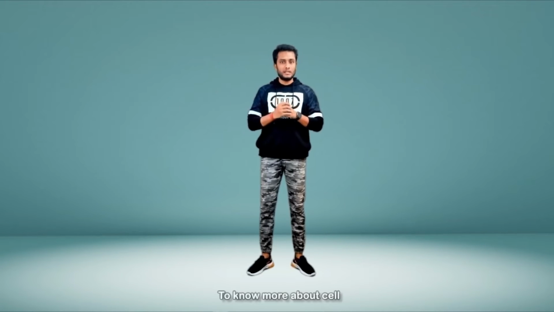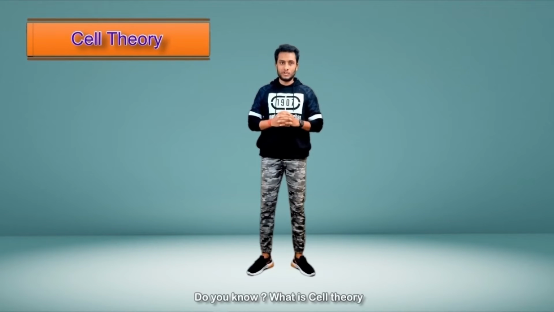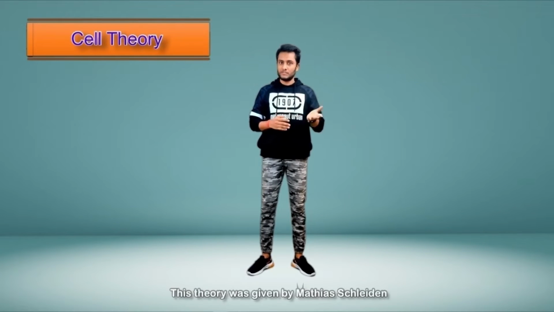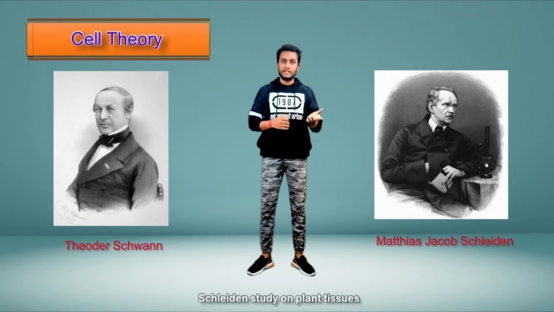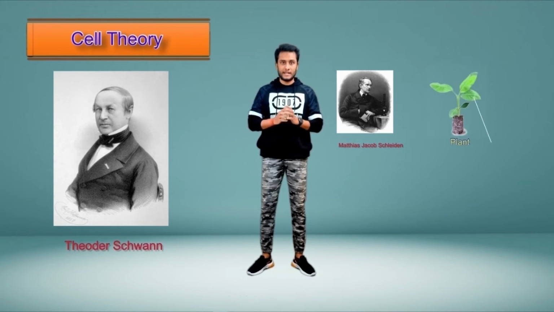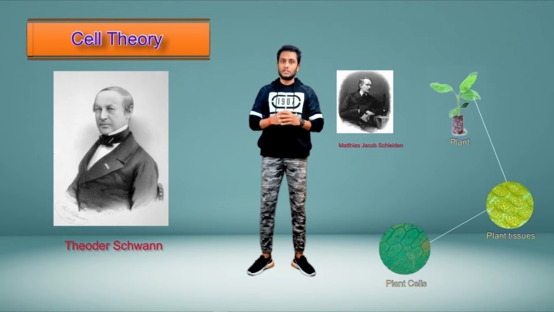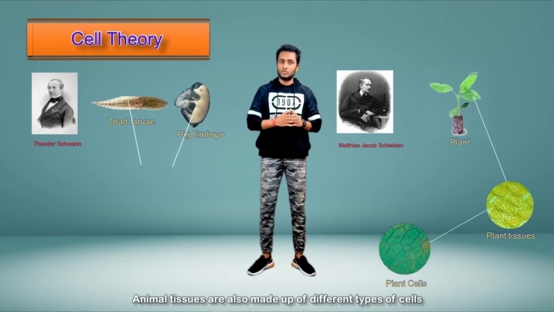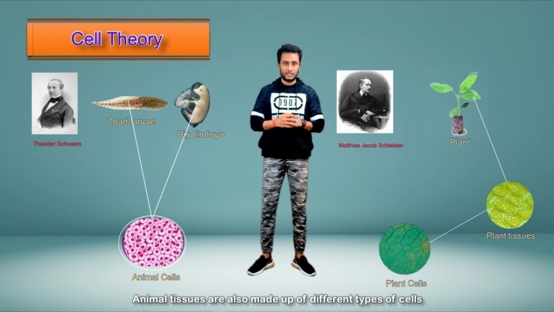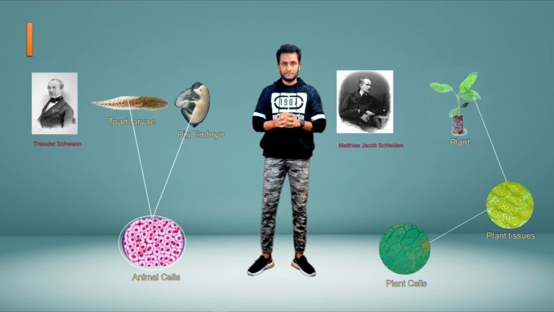To know more about cell, we must know what is cell theory. Do you know what is cell theory? This theory was given by Matthias Schleiden and Theodor Schwann. Schleiden studied plant tissues and discovered that all plant tissues are made up of different cells, whereas Schwann studied animal tissues and found out that animal tissues are also made up of different types of cells. So they combined their study and gave cell theory.